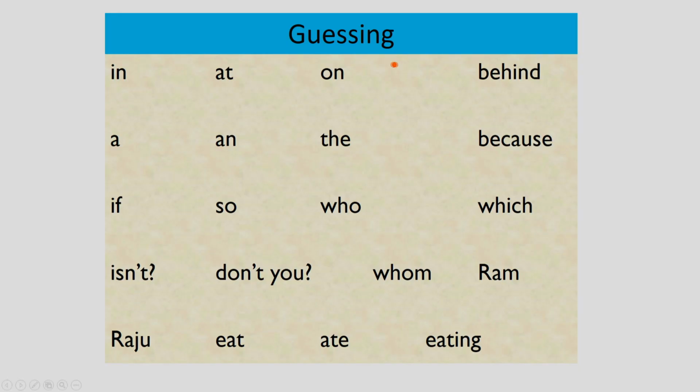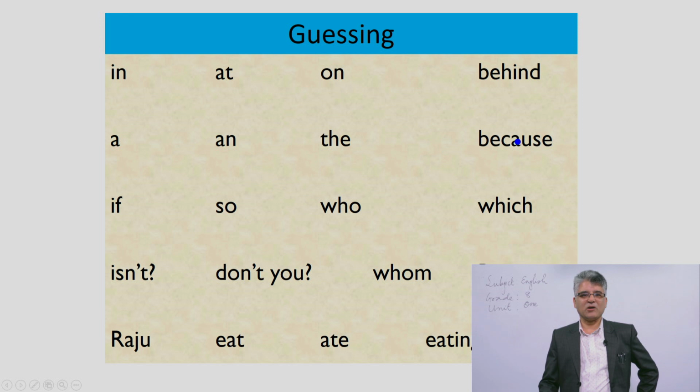Okay, in the slide please check out these words. What are these words? Please find out what their functions are. Here are in, at, on, behind; they are prepositions, right? And there are a, an, the; these three are articles, and here are connectives.